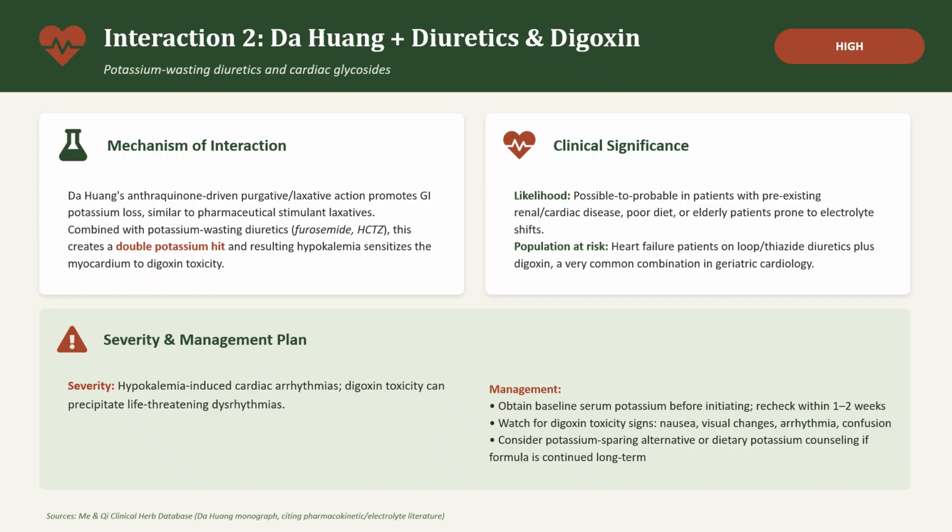The next interaction, or the second interaction, I should say, is Da Huang plus diuretics and digoxin, and that's labeled high. The mechanism of interaction is that Da Huang's anthraquinone-driven purgative laxative action promotes GI potassium loss, similar to the pharmaceutical stimulant laxatives. So combined with potassium-wasting diuretics, this creates a double potassium hit, and the resulting hypokalemia sensitizes the myocardium to the